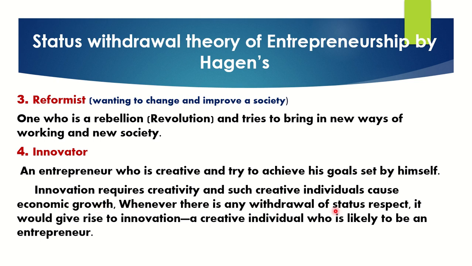Whenever there is any withdrawal of status respect, it would give rise to innovation, a creative individual who is likely to be an entrepreneur. So whenever a withdrawal of status respect happens, in that place some innovation should happen. That means a creative individual rises as an entrepreneur. That is the meaning of innovator.